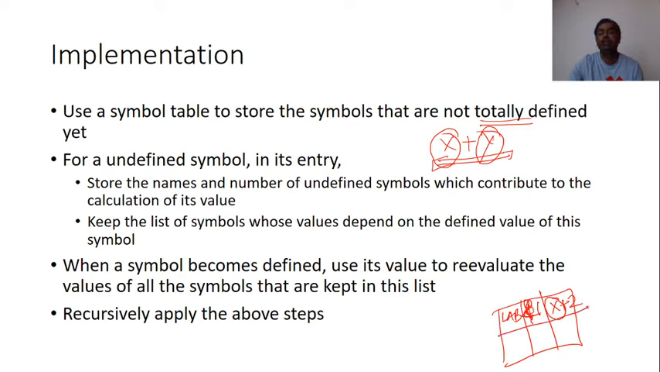That means we have to maintain here also one entry x, which is undefined, and where it is required: at lab. It is required in lab. So we have to maintain a list also. This symbol is required, lab. What is the list? We have to maintain that this x is required in the calculation of the symbol lab. When a symbol becomes defined, use its value to re-evaluate the values of all the symbols that are kept in the list.